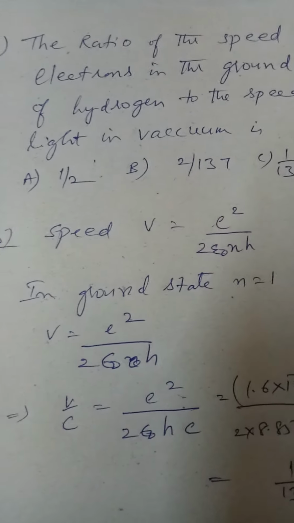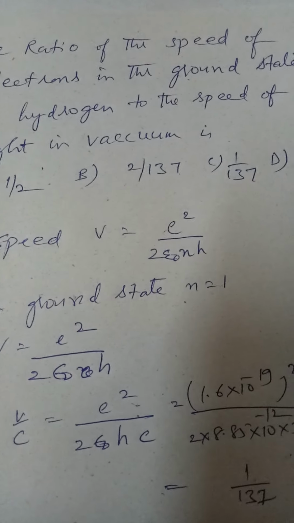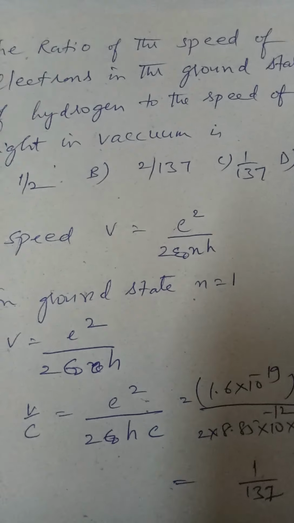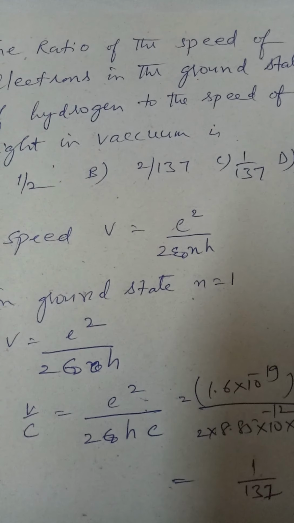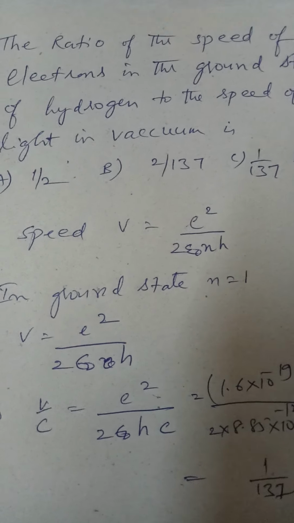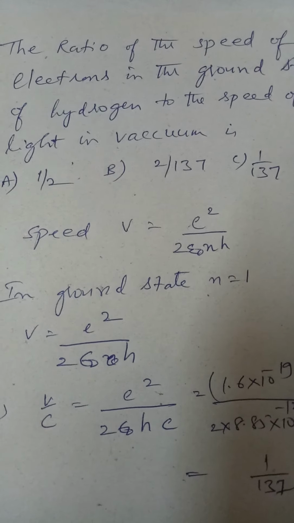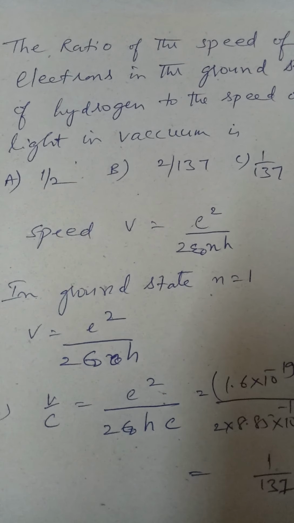So we have derived an expression for speed. Speed V is equal to E square divided by 2 epsilon naught into NH. N is the number of orbit, H is the Planck's constant, E is the charge on the electron.